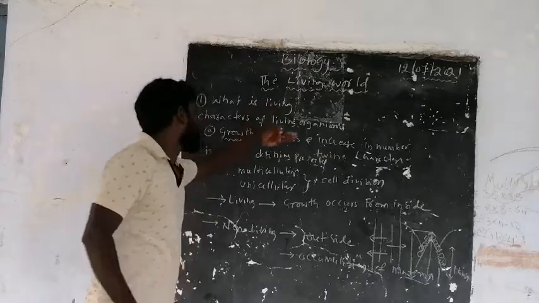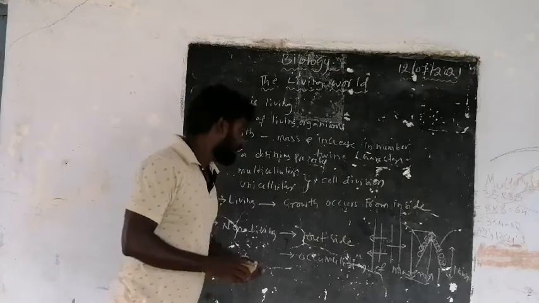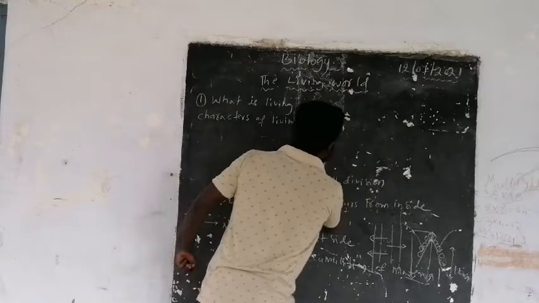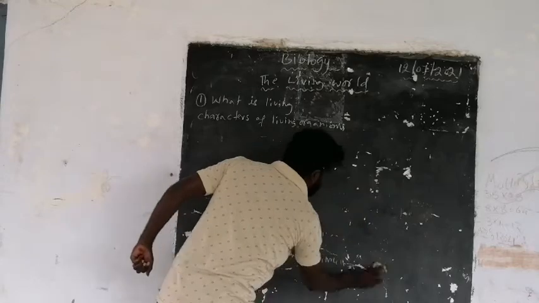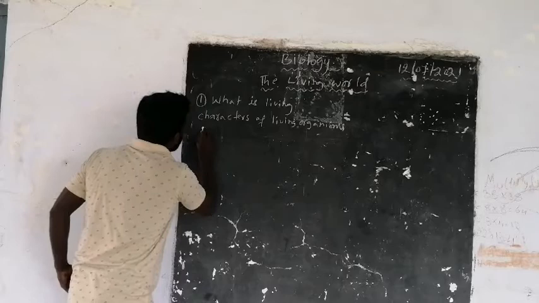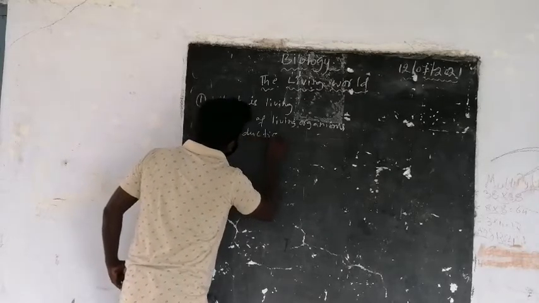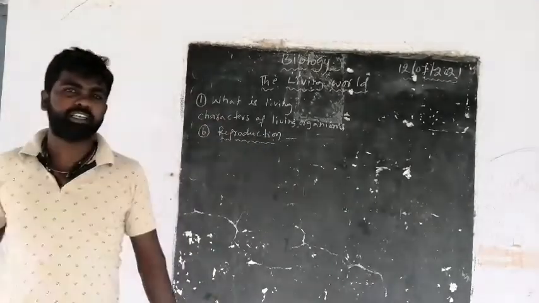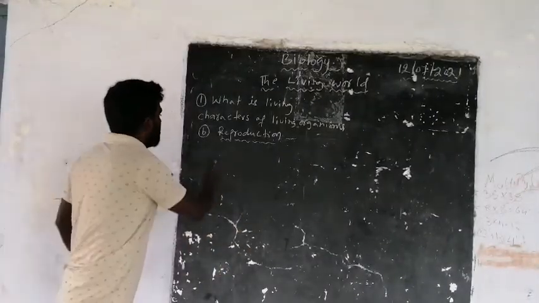And let us move to one more characteristic of the living organism, that is called reproduction. Growth is completed, and next we move to the second one, reproduction. Make sure that within the given time we have to revise the whole chapter. Actually, I will not go with this much speed, but this is the revision, so we need to move at high speed by revising the syllabus.